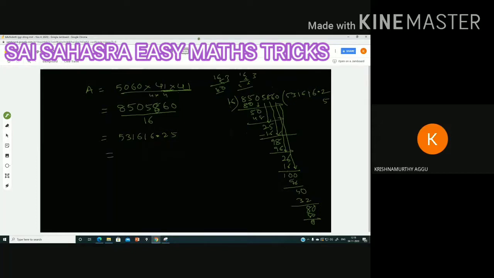Here it is 2, less than 5. So that is why we can write 531616 approximately.